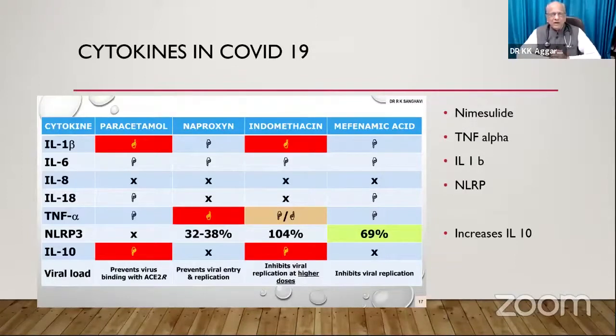So TNF alpha is a local reaction, and then comes interleukin 1 beta, 6, 8 and 18. And remember that interleukin 10 is just the opposite. Interleukin 10 is the protective phenomenon. It is like a protection. So what we want is any drug, any herb, or any lifestyle which increases IL-10 and reduces IL-1 beta, IL-6 and TNF. And NLRP indirectly produces interleukins.